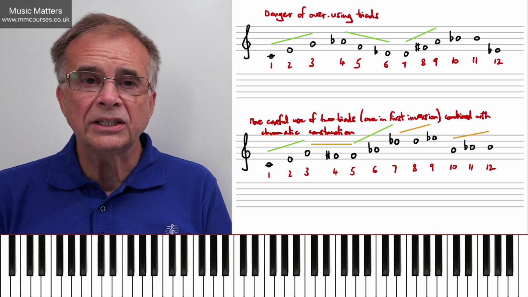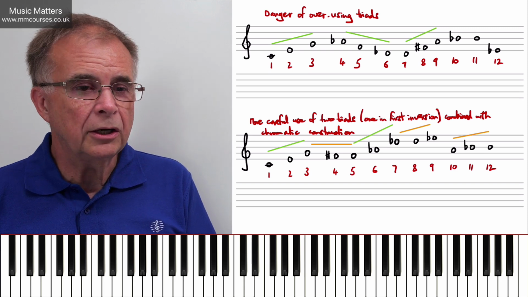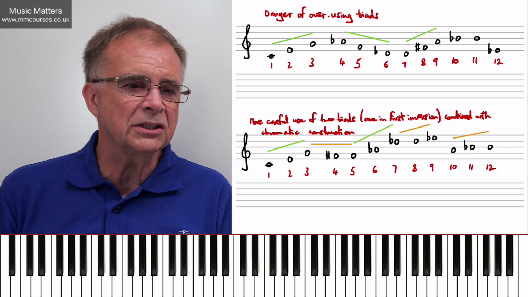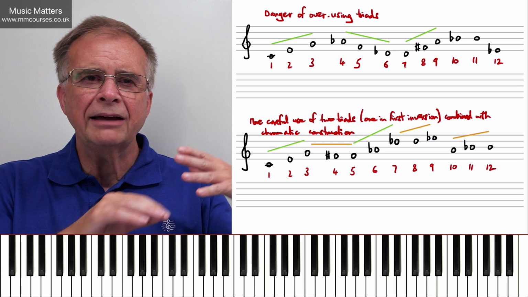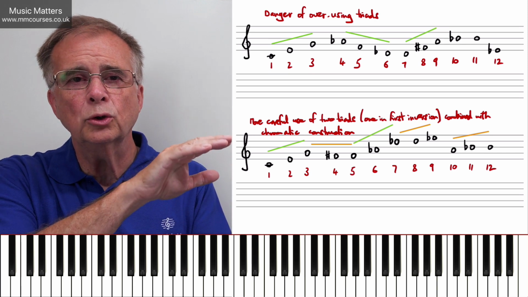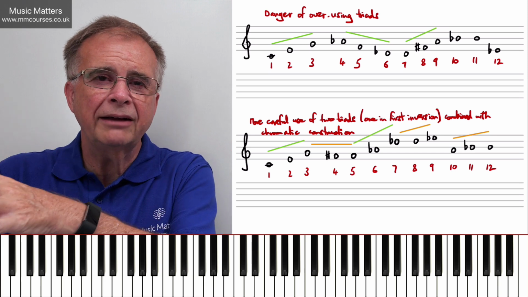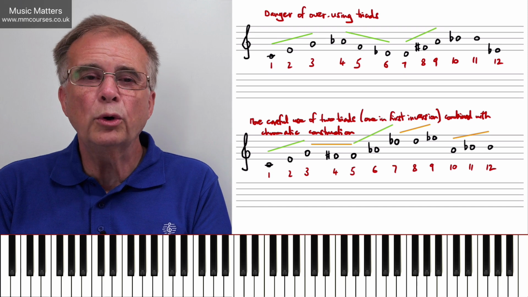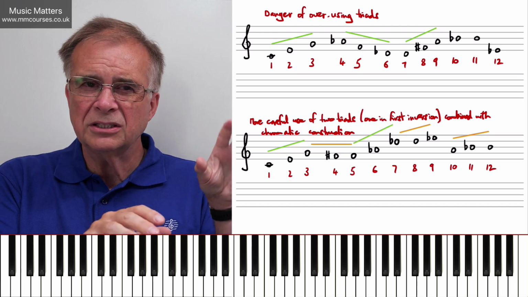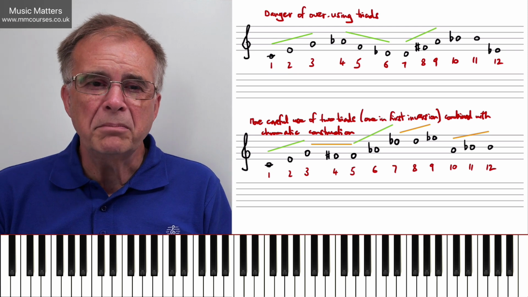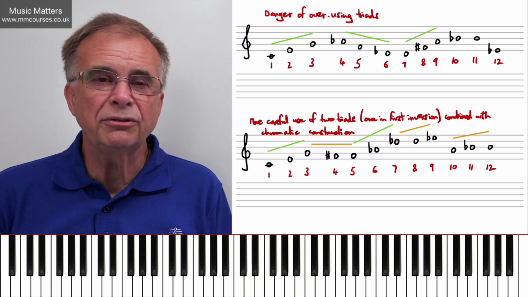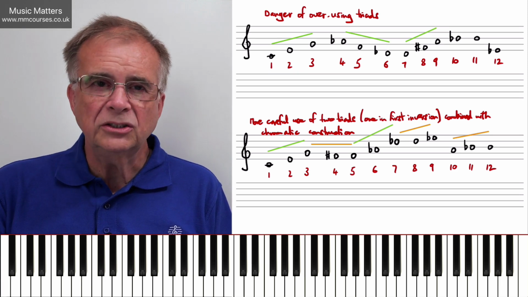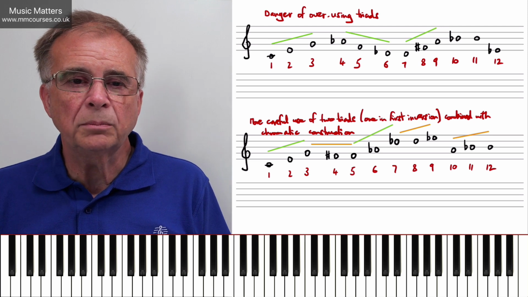Now, Krenek, he's another serial composer and writer on serialism. He advises avoiding more than 2 key centers within the row. So in other words, you might have a triad that's outlining a particular chord, suggesting a particular key here. You might have another one later on in the row, but Krenek says it's better not to do that more than twice. Otherwise, you're going to have a kind of triadic row that might have 3 different chords or 3 different keys being suggested. And he's saying that is likely to create difficulty for you as you go through the piece. And I agree with him.